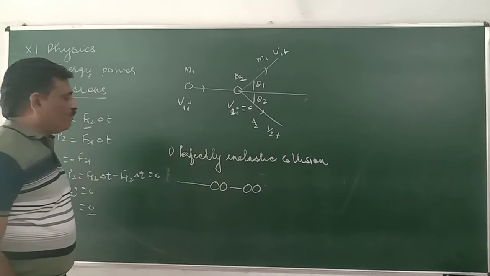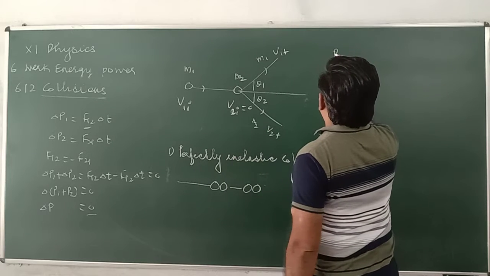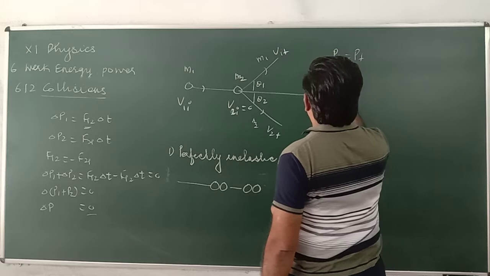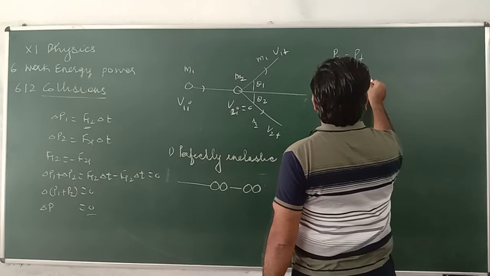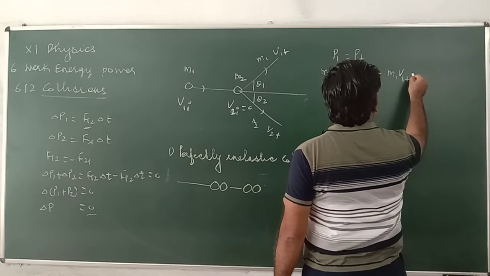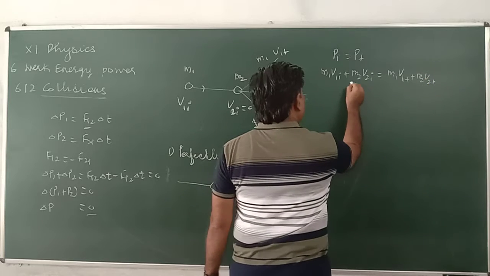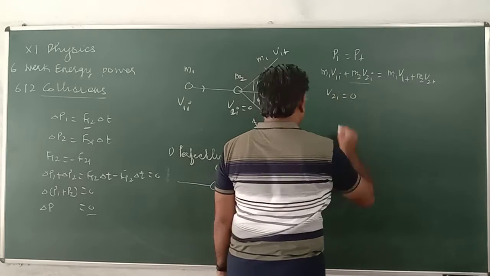Now let's see the law of conservation of momentum. First, P initial is equal to P final. M1 v1i plus M2 v2i is equal to M1 v1f plus M2 v2f. What happened? This is 0, so v2i is equal to 0.